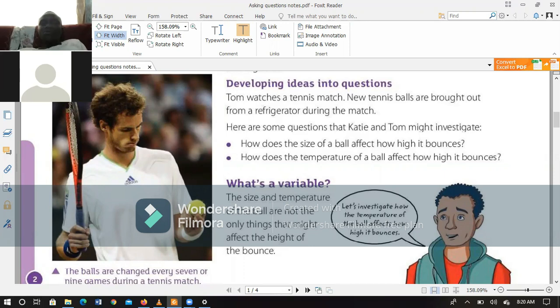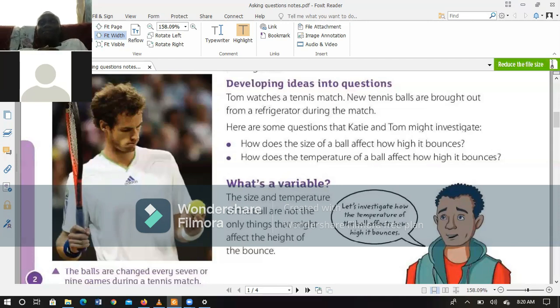Now we can ask questions. Number one, how does the size of a ball affect how high it bounces? And then we can also ask, how does the temperature of a ball affect how high it bounces? These are two questions that we can ask from an idea. You're watching a tennis match, and new tennis balls are brought out from a refrigerator. Definitely, if they're coming out of a refrigerator, they have a lower temperature.